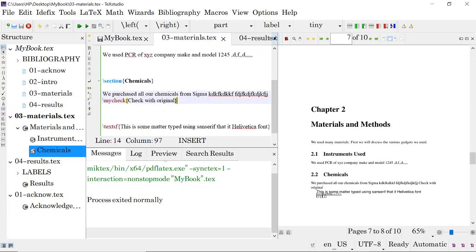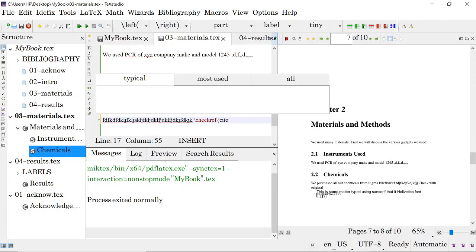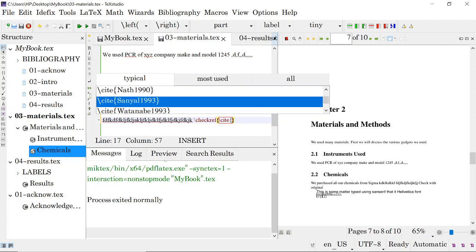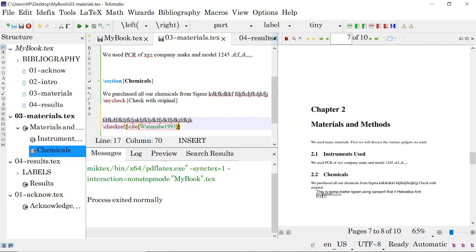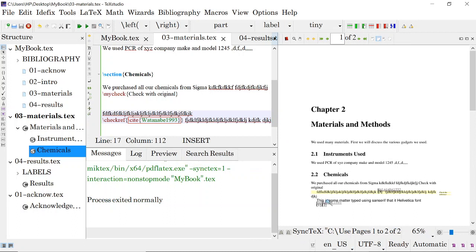Here I am putting some text, then checkref, and now I simply say cite, write the reference like this, then type further. So what happens when I compile this document? The reference will be in bold, and here it will be written, check the reference.